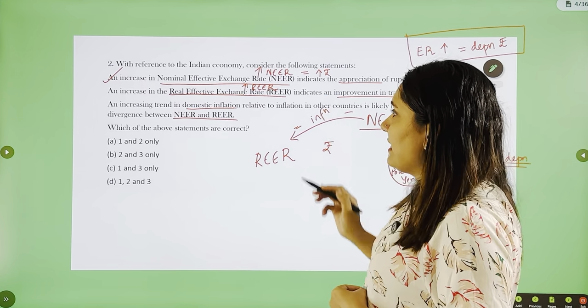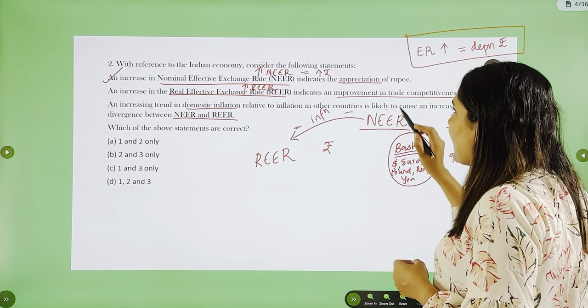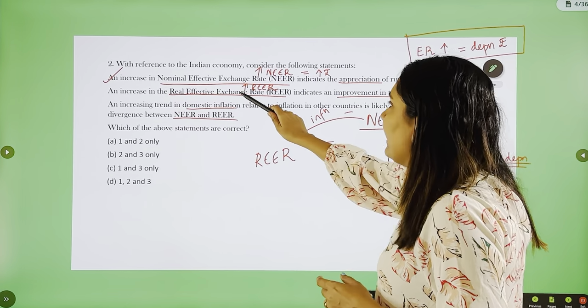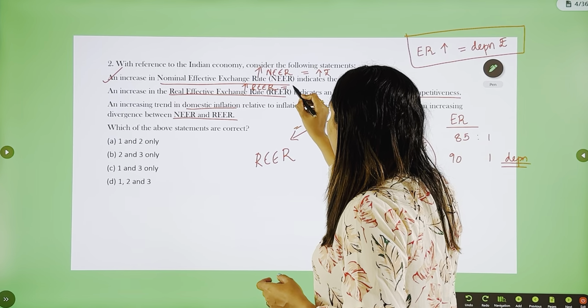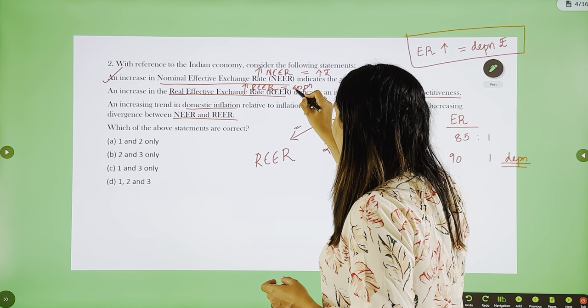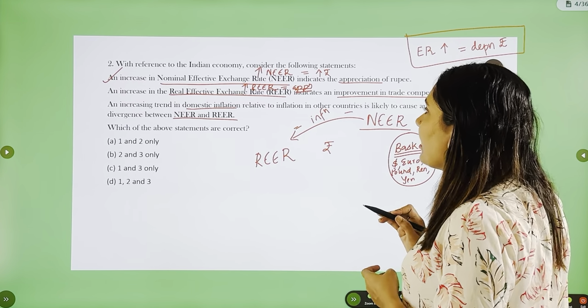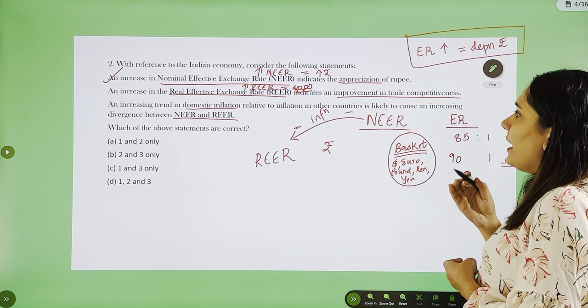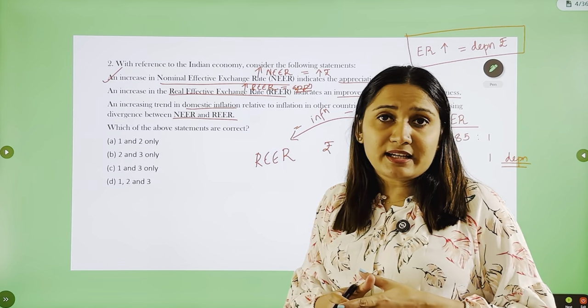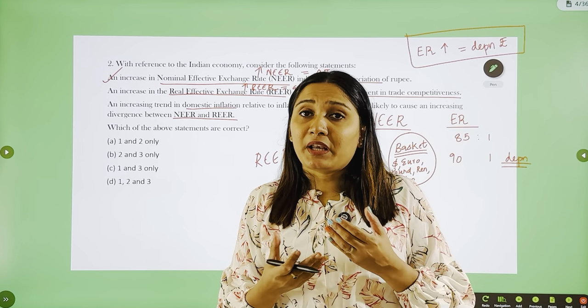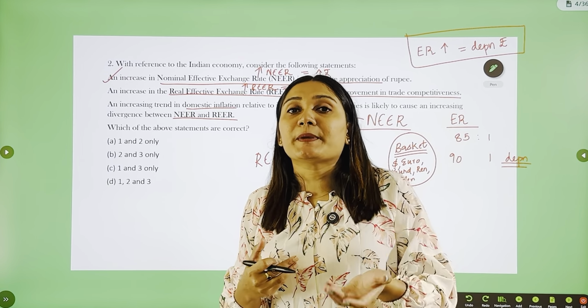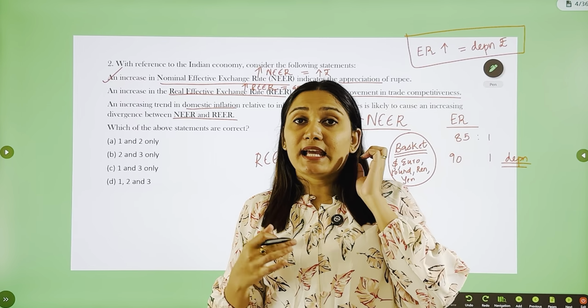Now you see the first statement. An increase in NEER means appreciation of rupee. So definitely an increase in REER also will be equal to appreciation of rupee, right? The only difference is inflation. So here when there is an increase in REER, it should also mean appreciation. And do you think that when a domestic currency appreciates, it will help trade? No, our commodities become costlier in the international market. I'll explain all this differently.